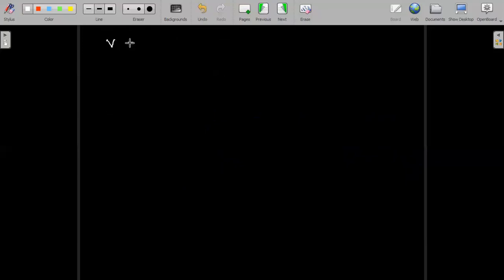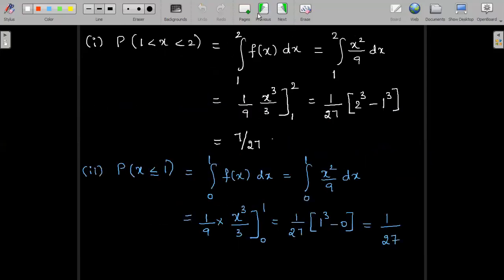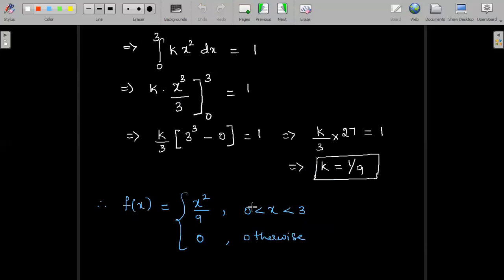So variance V is equal to integral. Here the range is between 0 to 3. In all other ranges the value of f of x is 0. So x square into f of x is x square divided by 9 dx, minus mu square, so 9 by 4 the whole square. So let me explain how the substitution step works. f of x throughout this problem is defined as x square by 9 only between 0 to 3. In all other ranges the f of x value is 0. So we have to keep this in mind throughout the problem.